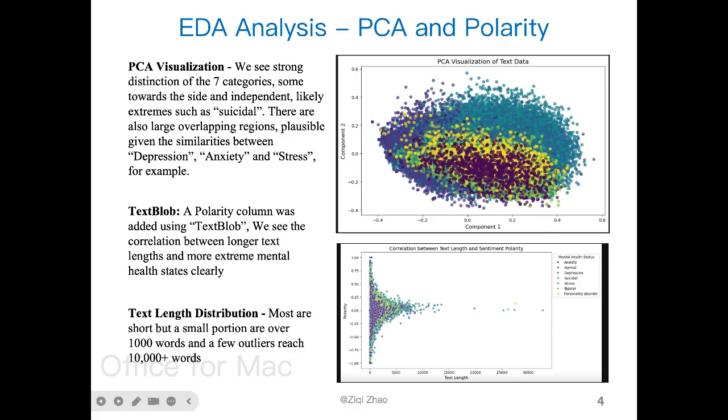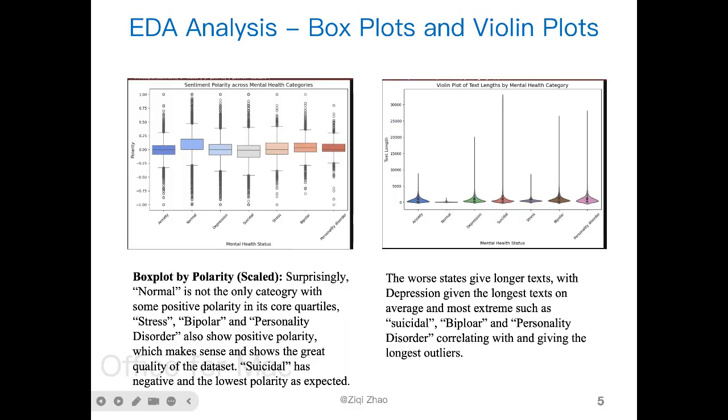I also used the TextBlob package to create a polarity column and plotted the polarity with text length at the bottom left. We see a very clear correlation between different types of mental health statuses and longer text length. All the outliers above 10,000 words in single posts are either suicidal, bipolar, or personality disorder. That makes sense because more extreme lengths have more extreme disorders.